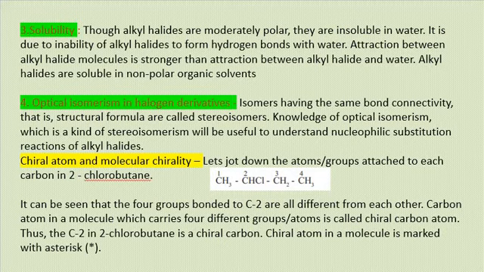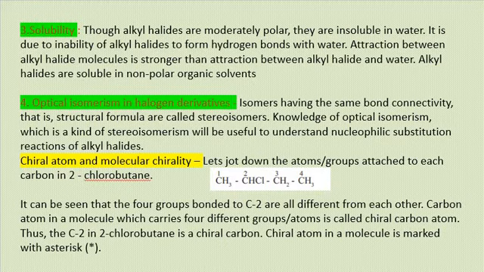Now, optical isomerism in halogen derivatives. Isomers having the same bond connectivities but different spatial arrangement are called stereoisomers. Optical isomerism is a kind of stereoisomerism which is useful to understand nucleophilic substitution reactions of alkyl halides.